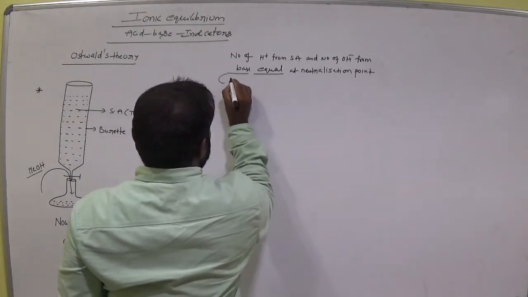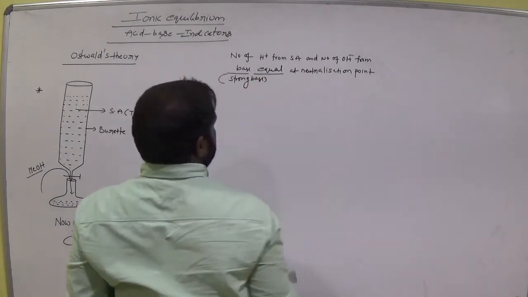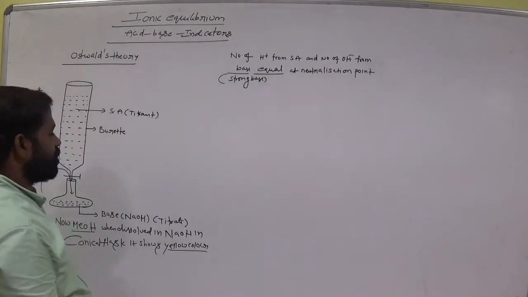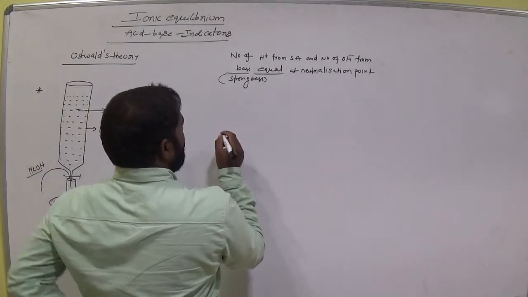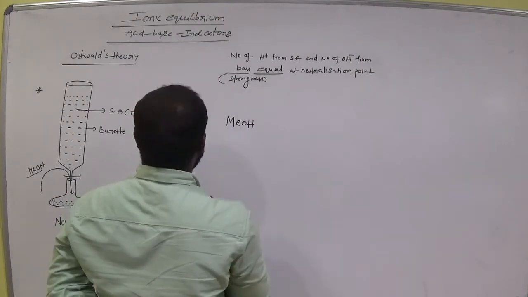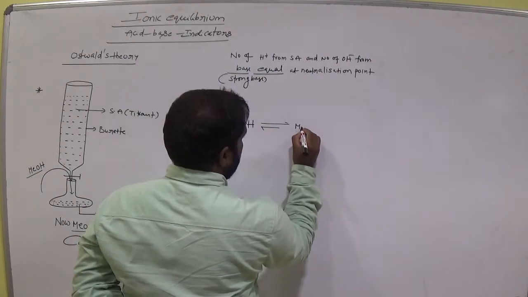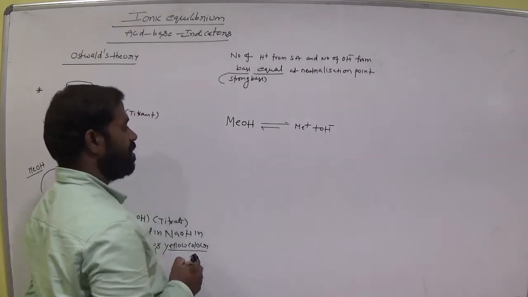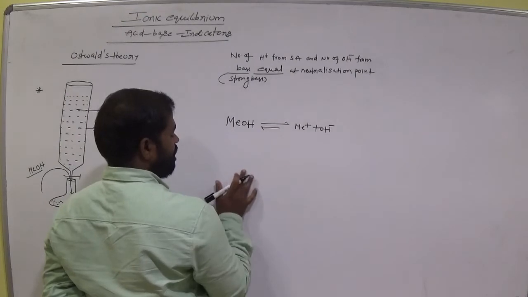This base you assume is a strong base. Okay? Clear? Let's see. MEOH gives Me plus and OH minus. Okay, this is the base.